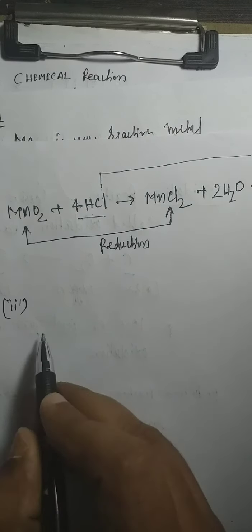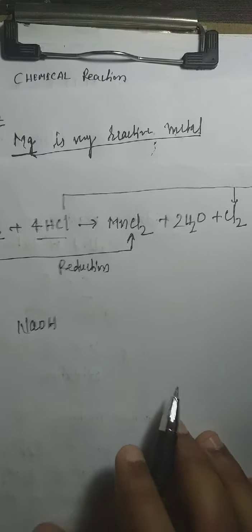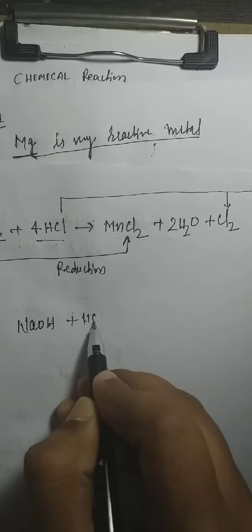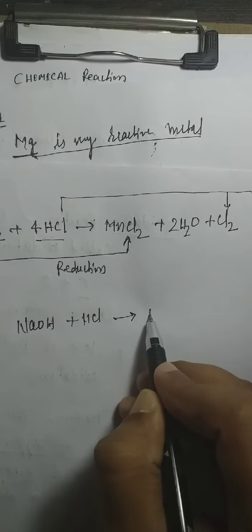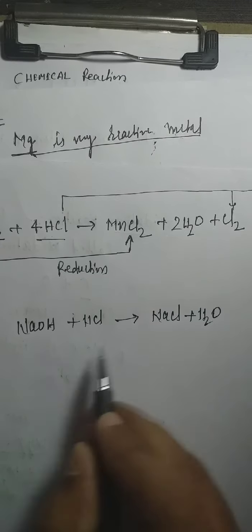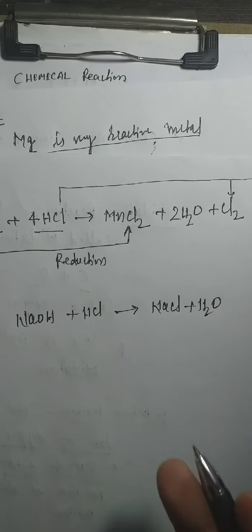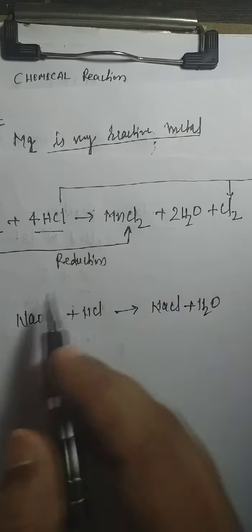So it's quite easy again. NaOH plus HCl gives NaCl plus water, right? So all these ideas are quite easy. It is a balanced chemical equation, so we have to write this small thing.